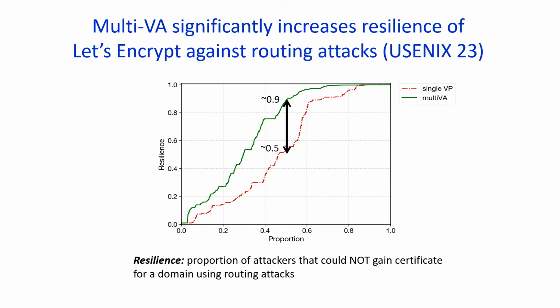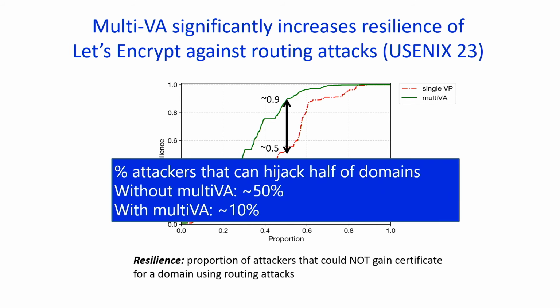With the introduction of the multi-VA protocol, and this is specific to Let's Encrypt, we augmented Let's Encrypt's deployment by having vantage points on the US West Coast, the US East Coast, and a vantage point in Frankfurt. So with just 3 vantage points in place, we were able to enhance its resilience to over 90%. Based on the recommendations of this paper, Let's Encrypt is in the process of introducing a new vantage point in Stockholm to further boost up this number.